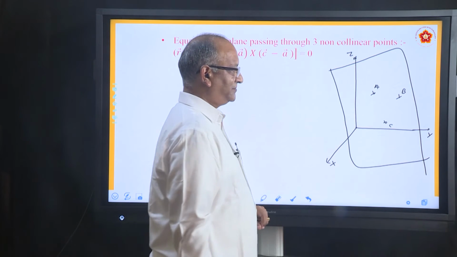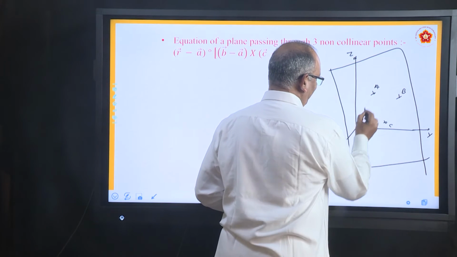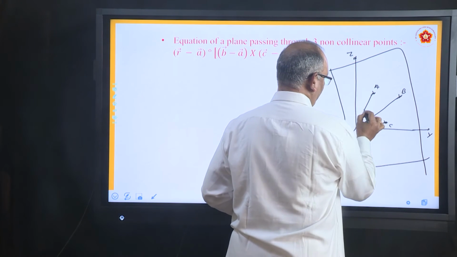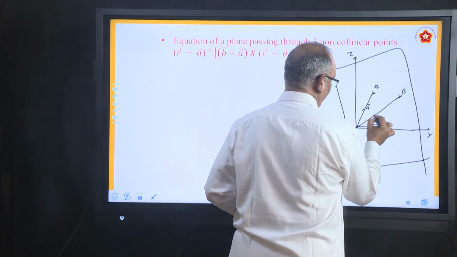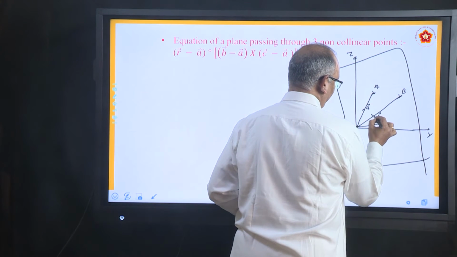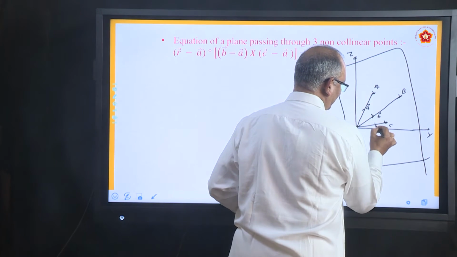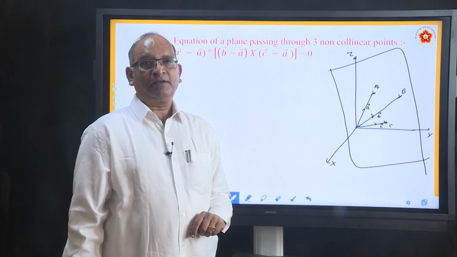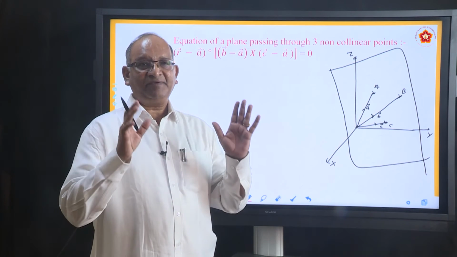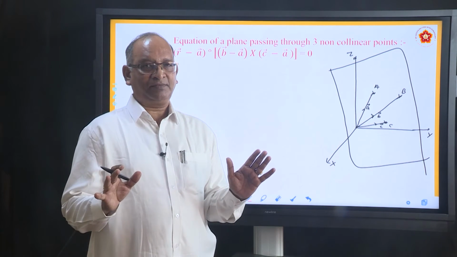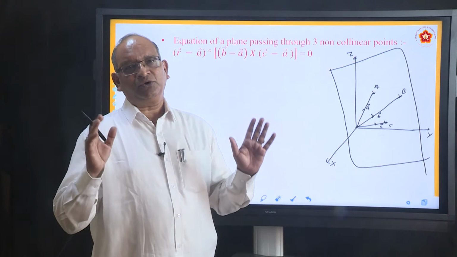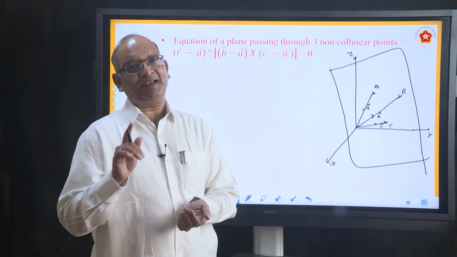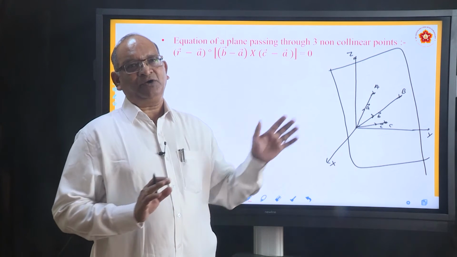3 points are there. So join each of them with the origin so that you will know the position vector. Let us say this is vector A, this is vector B, and this is vector C. What is given? He has given 3 points on a plane. If we join them with the origin, you know the position vectors of those 3 points. What are the position vectors? A, B and C. We want to derive the equation.